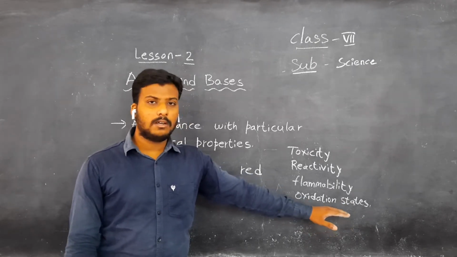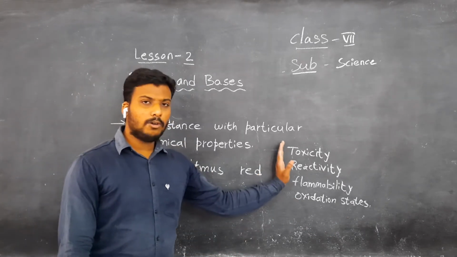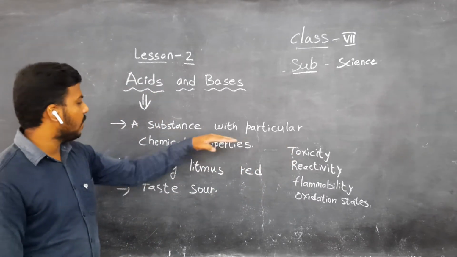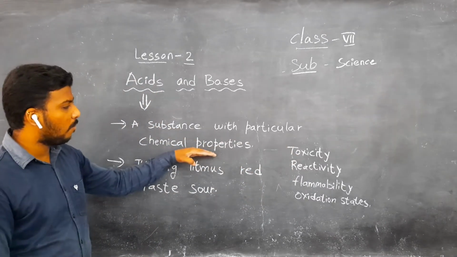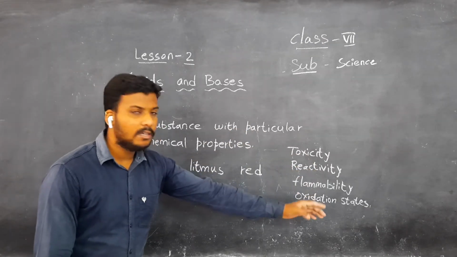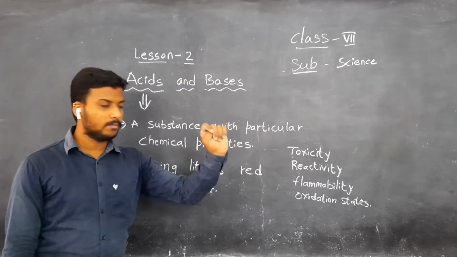This may come in the next classes, meaning 9th, 10th, but right now it is not necessary. I am saying properties. A substance with particular chemical properties. Chemical properties means all these four: toxicity, reactivity, flammability, and oxidation states. There are many more, but we have discussed only four.